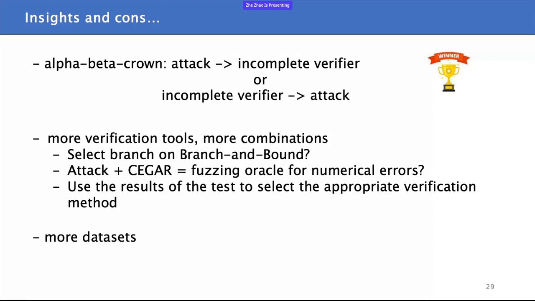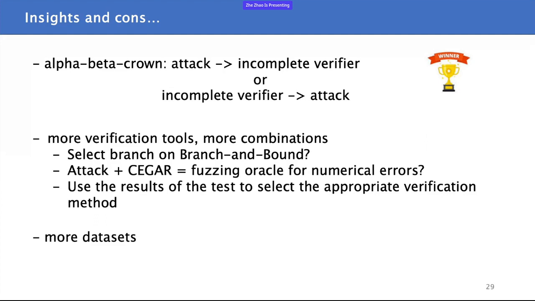For example, we're really curious whether the testing info could help branch and bound verification methods, and whether attacks and CEGAR can be used as a fuzzing framework for neural network training or verification frameworks, as tests can generate inputs and CEGAR could be treated as a test oracle, utilizing the consistency on the property.